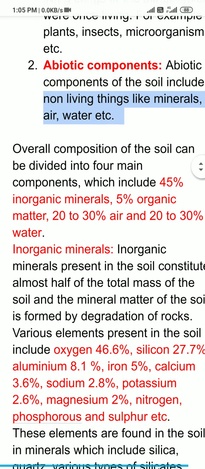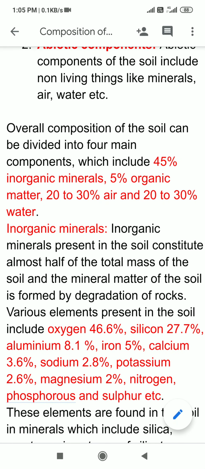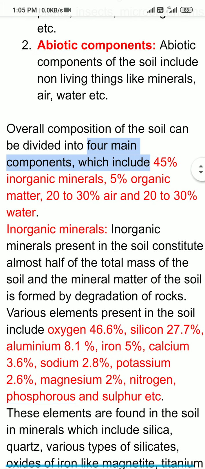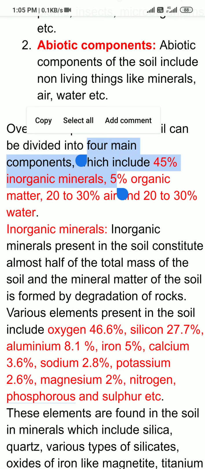So overall composition of the soil can be divided into four main components. That was in terms of living and non-living, but overall composition of the soil can be divided into four main components, which include inorganic minerals, organic matter, air and water.